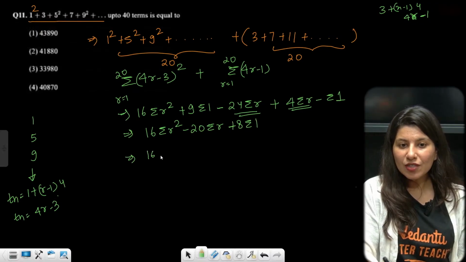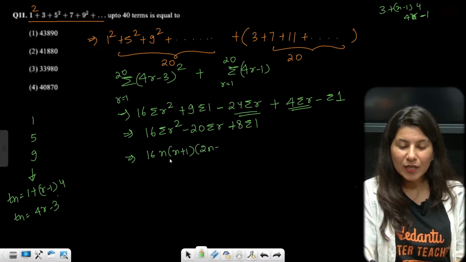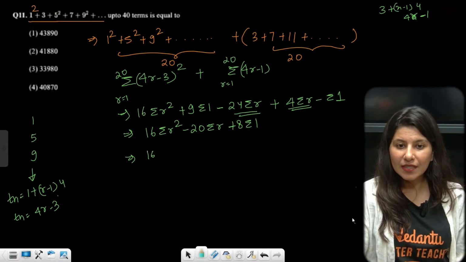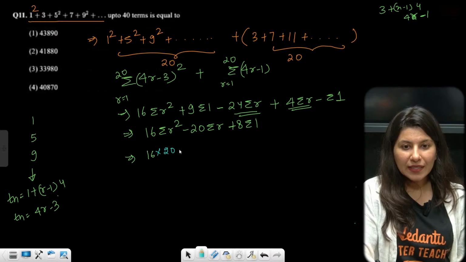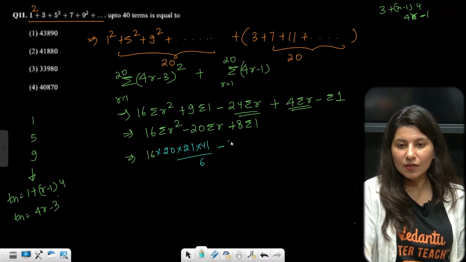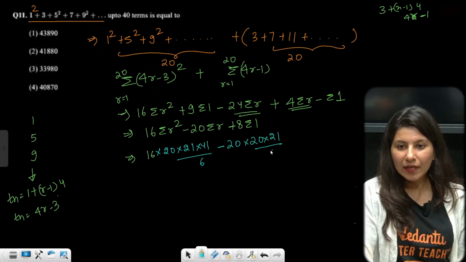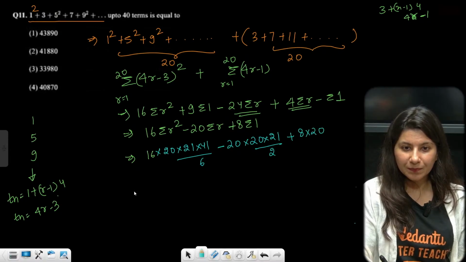Sigma r square, we just did it, n plus 1, 2n plus 1 by 6. So it is going to be 20, 21 and 41. We just did the similar thing. 16 into 20, n plus 1, 2n plus 1 by 6, minus 20 sigma r, n plus 1 by 2, 20 into 21 by 2, plus 8 sigma 1, 8 into 20.